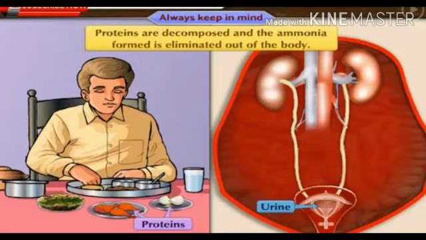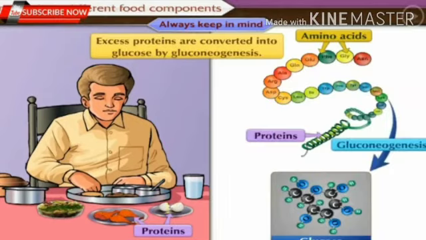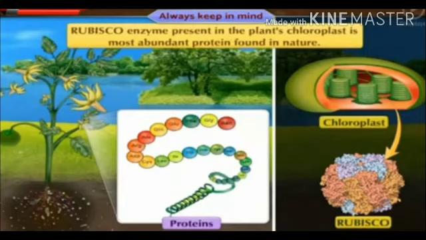Sometimes we need energy. If necessary, then excess proteins are converted into other useful substances like glucose through the process of gluconeogenesis. Gluconeogenesis is the process from which the proteins are converted into glucose, and from this glucose we get energy.